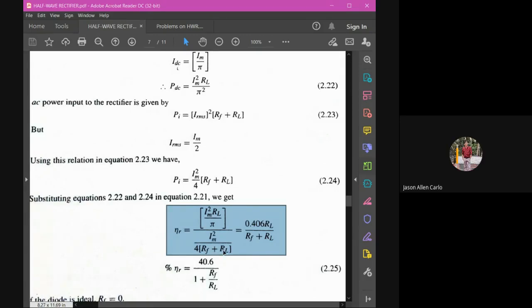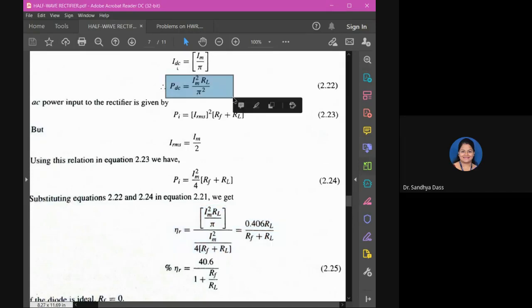Ma'am, there will be pi square in the numerator, right? Yes, this is PDC equal to Im square RL by pi square. Correct. Substitute. Tell me, are you getting this expression there?